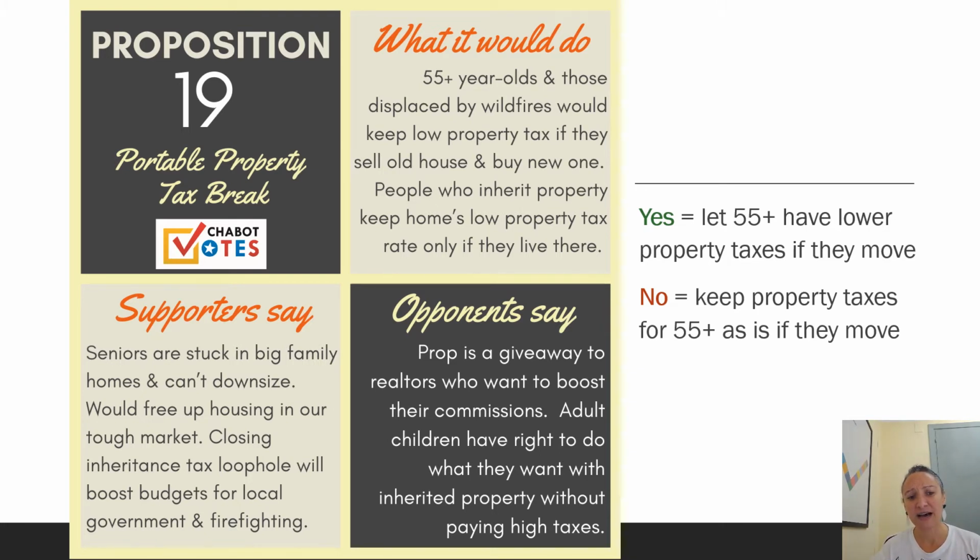They also say we should close this inheritance tax loophole to boost budgets for local government and firefighting. That's one other big piece of this, that a lot of the money would go to fight forest fires. 75% of the money raised by Prop 19 would go to fight California's wildfires and forest fires. One other important piece that supporters say, which I didn't note here, is that it would likely decrease the amount of homes that are Airbnbs, to free up more housing stock.